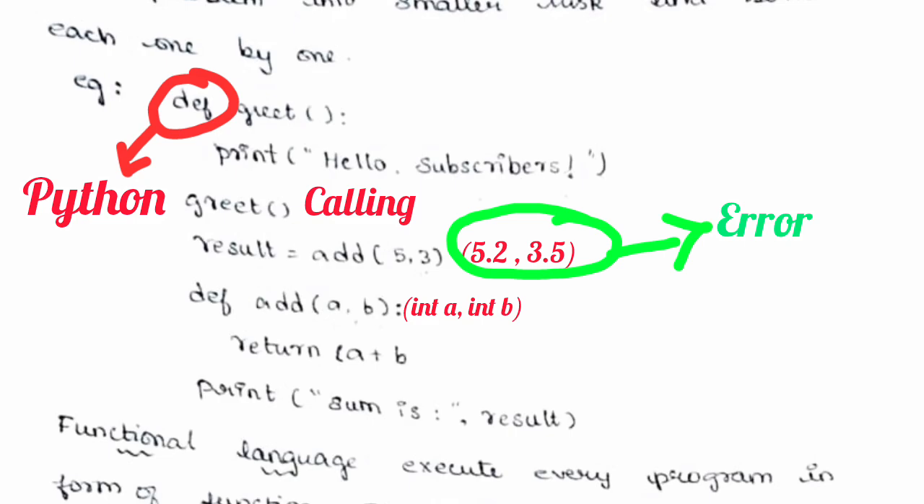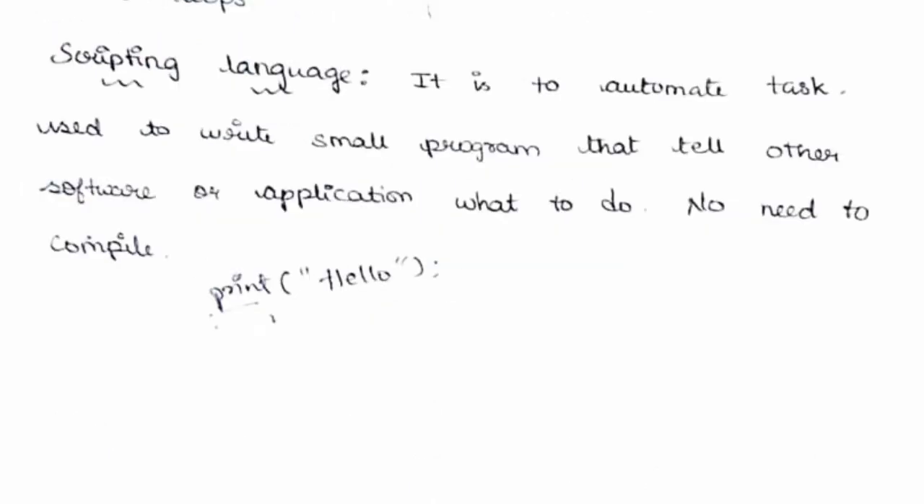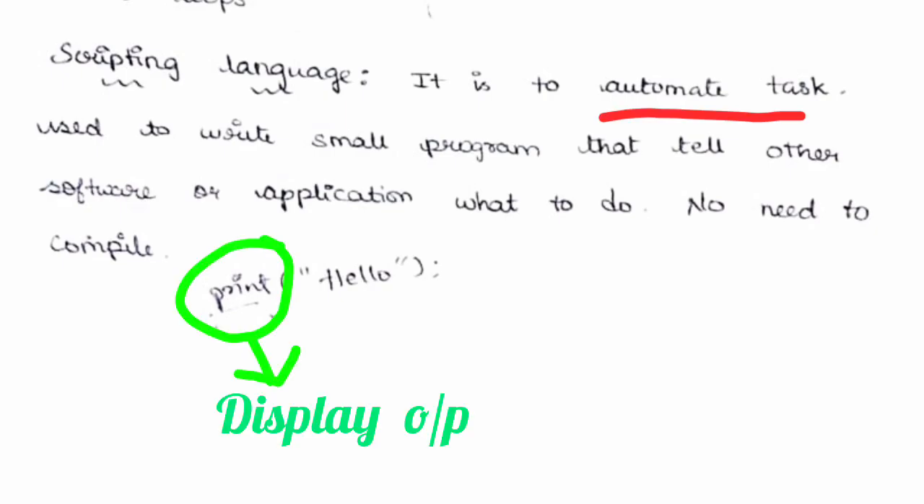And the next one is a scripting language. It runs tasks automatically, like print. Print means it knows that we have to display the value. It is used to write a small program that tells other software or applications what to do. So there is no need to compile here.